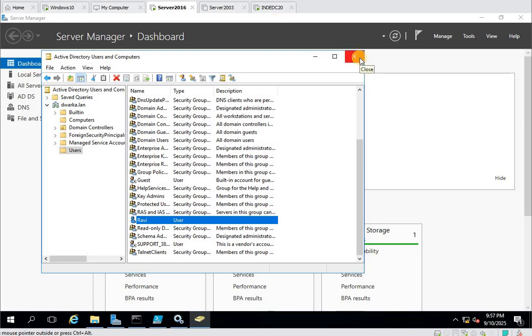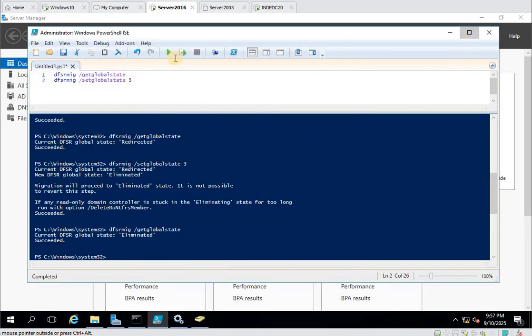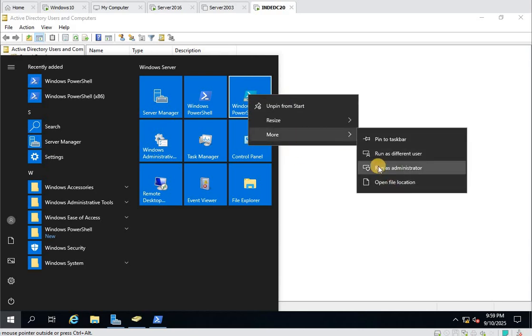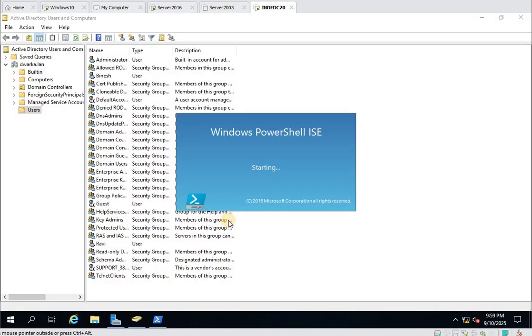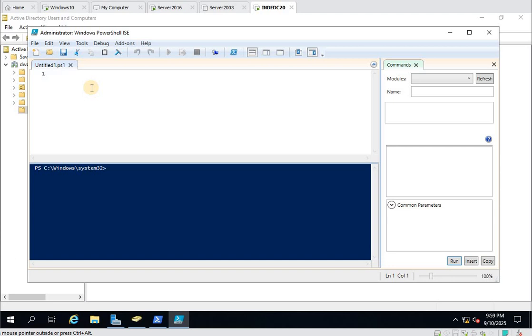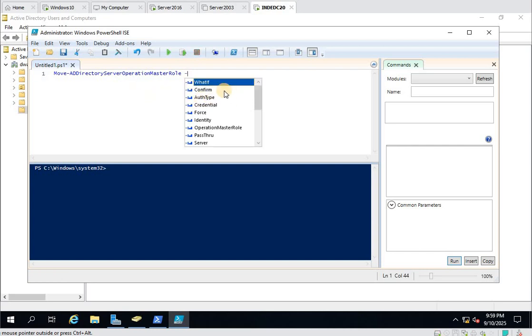Now we will transfer the FSMO roles in the same way that we did. Come here. Move-ADDomainControllerOperationMasterRole. Type the server name, identity after identity. If you're not aware of the host name, no problem.